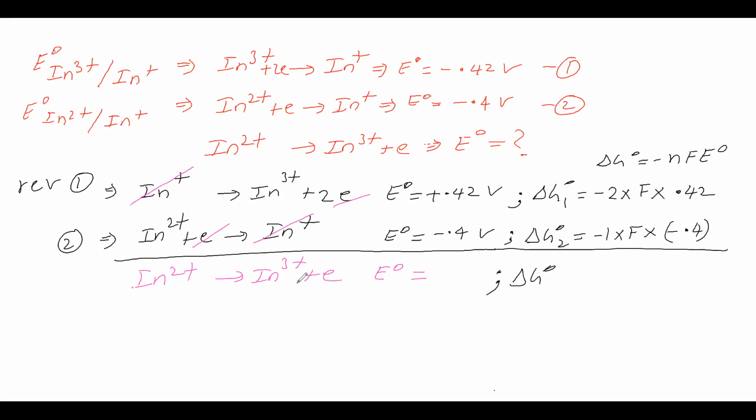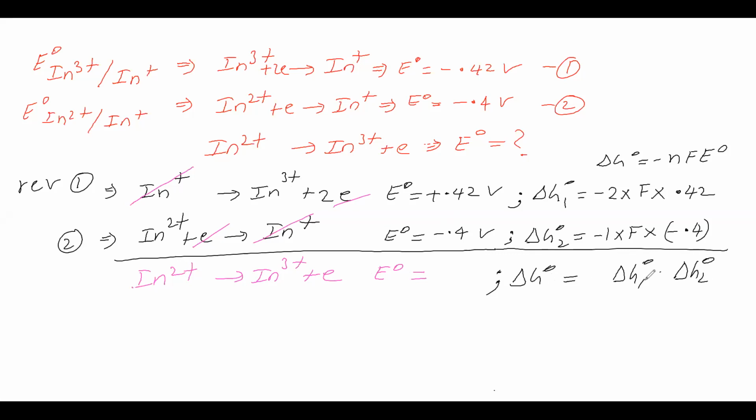For this required half reaction, delta G naught is equal to, what shall we do? Now we want delta G naught for this. Now, what is the relation between delta G naught, delta G1 naught, and delta G2 naught? What is the relation between these three? Delta G naught means for this half reaction. Delta G1 naught means for this half reaction. Delta G2 naught means for this half reaction. Now, what is the relation between these?